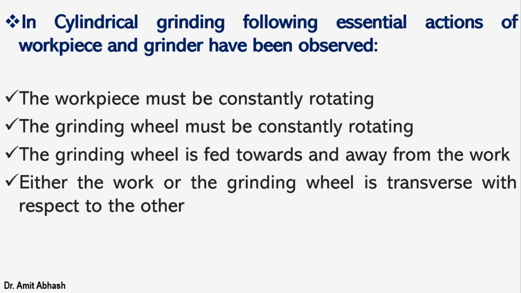The feed should be given in a proper manner so that the machining is in a controlled manner, whether by automation or manual, whatever mechanism we have. We need to take care of these things while grinding the workpiece.